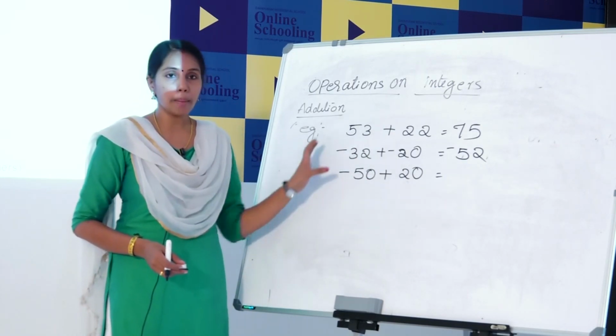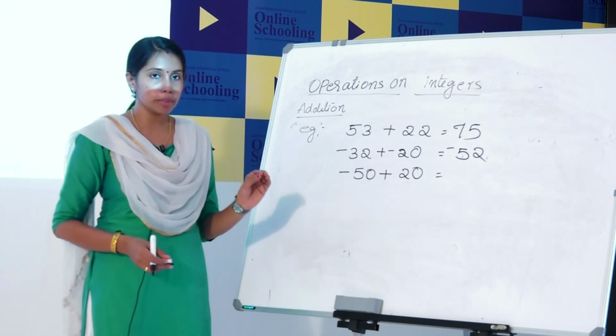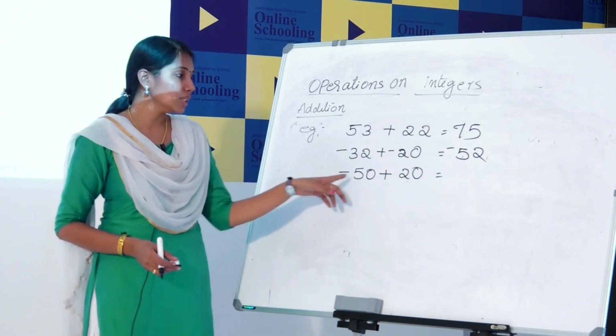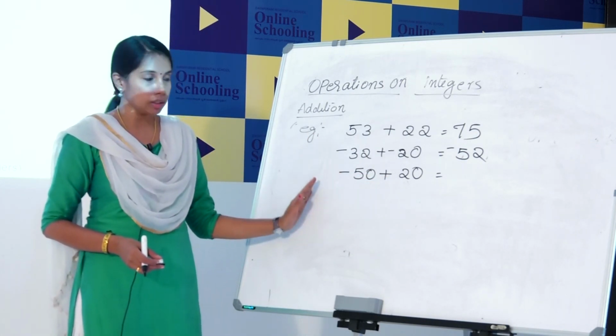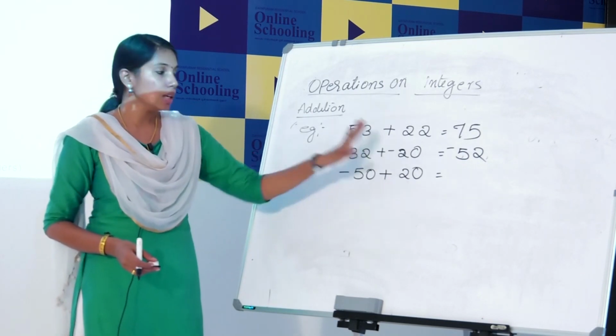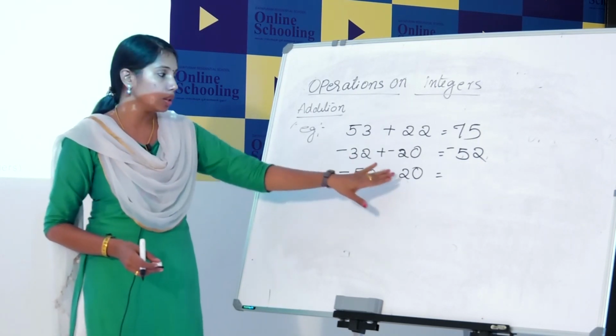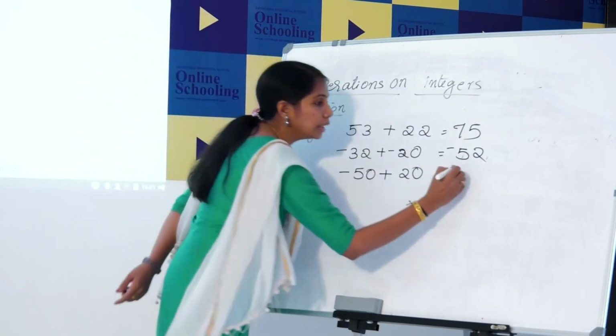Subtract the smaller number from the bigger number. Here you just avoid the sign and look. Then you can see that 50 is bigger than 20. So, subtract 20 from 50. What is the answer? 30.